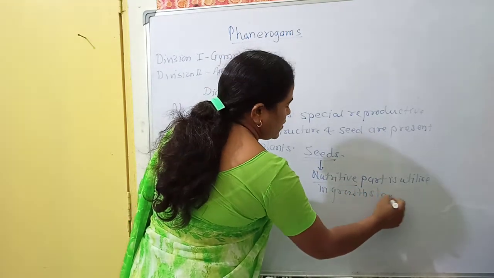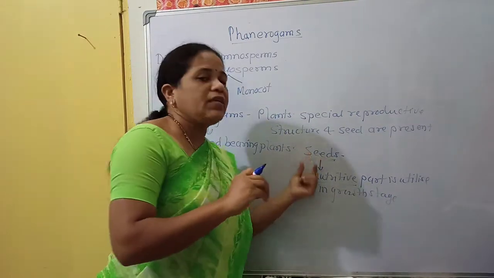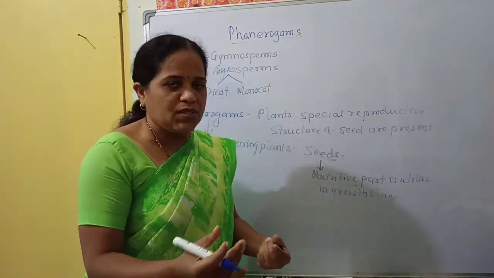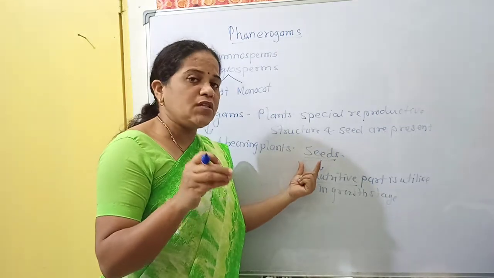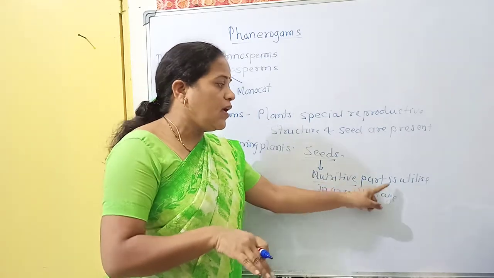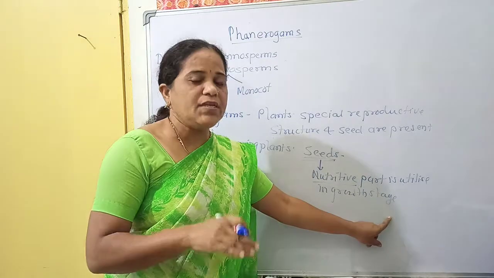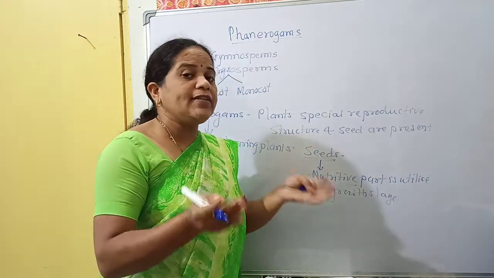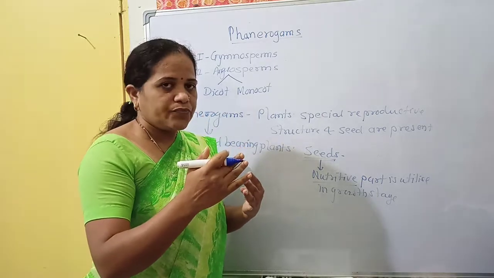Whenever we take the seed for next generation formation, or use it in the sowing process, the nutritive part inside the seed is utilized for growth. When the plant grows, that nutrition is firstly used and the plant grows.